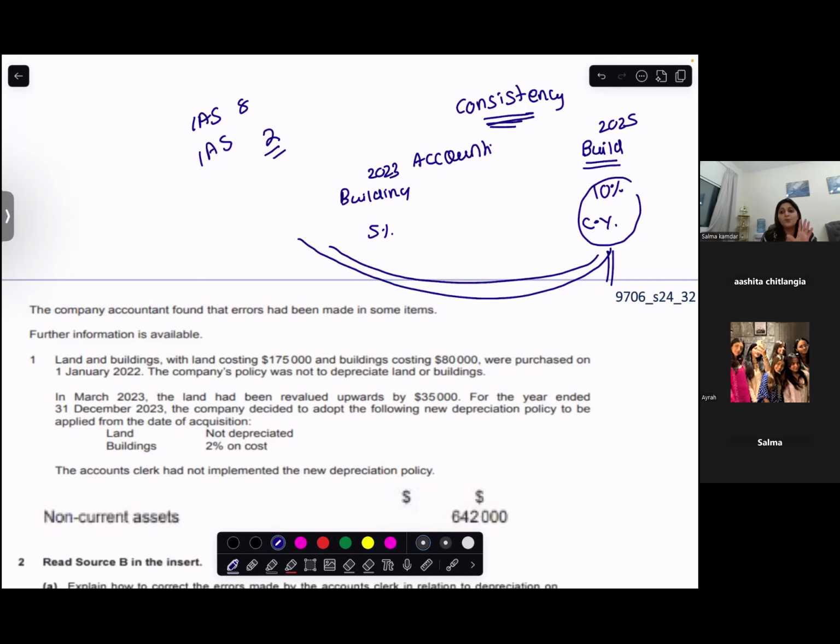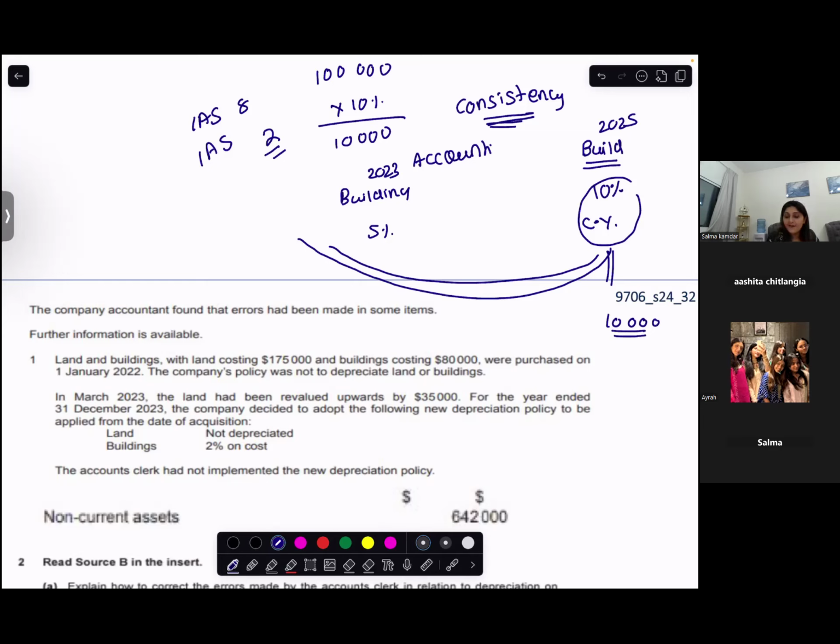In 2025, your book value should be as such as you have calculated from 2023 to 2025, right at 10%. This is called doing it from retrospective effect. Right from the beginning, you do the same thing. Are you with me? But what happens is your building is of 100,000. Depreciation is 10%, so your depreciation is 10,000. And you want to depreciate it at straight line method. So in the current year, your depreciation charge is 10,000.